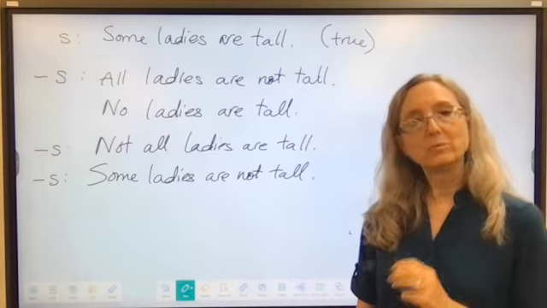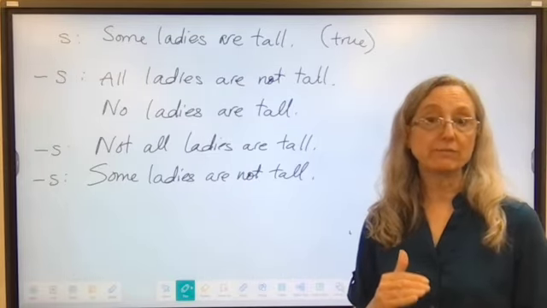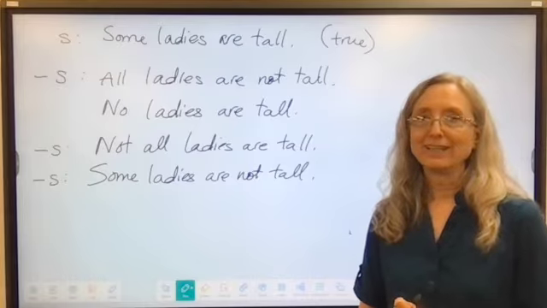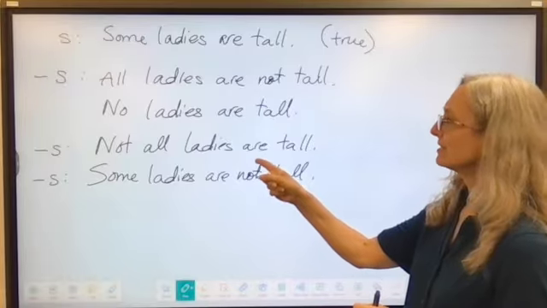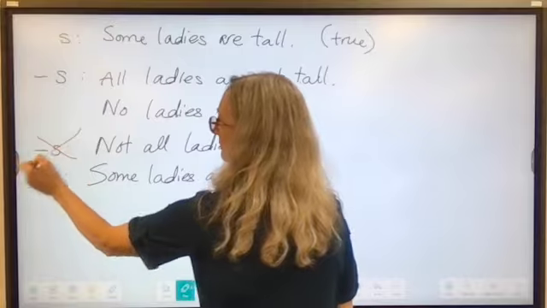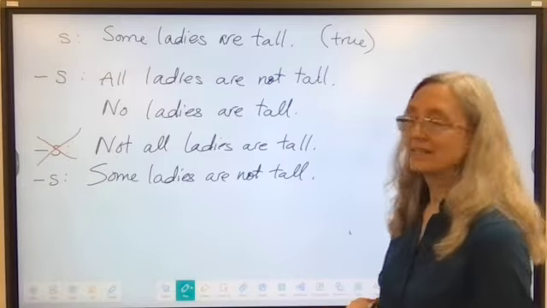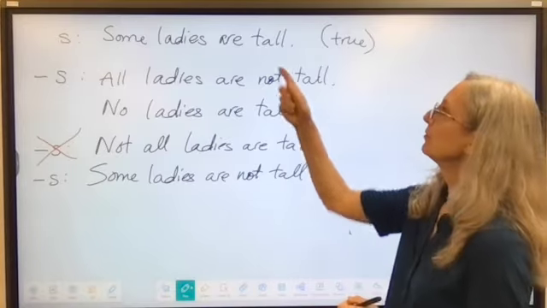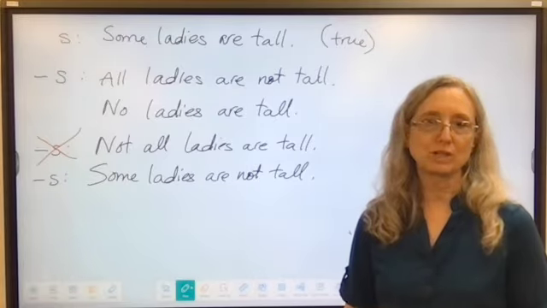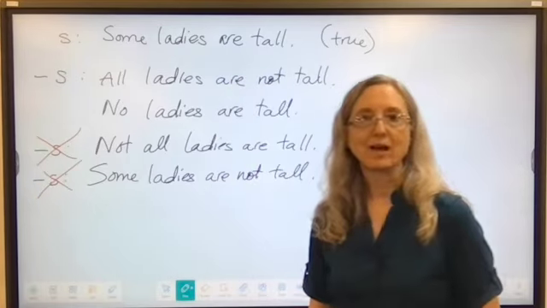Okay, now I've written two statements that are not correct negations of some ladies are tall. Remember that some ladies are tall is a true statement, so its negation would have to be false. This one, not all ladies are tall, is really just a restatement of this. It's not a negation of it, so that does not work. It has the same truth value. Or some ladies are not tall is also the same. Some ladies are tall, some ladies are not tall. It is also a true statement. It's not a negation of this one, so that does not work either.